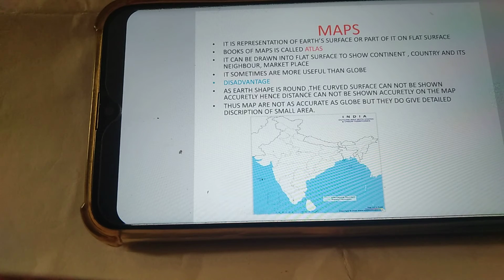Its disadvantages: as Earth's shape is round, the curved surface cannot be shown accurately. Hence, the distance cannot be shown accurately on the map. Thus, maps are not as accurate as a globe, but they do give a detailed description of a small area. Here is a map of India.